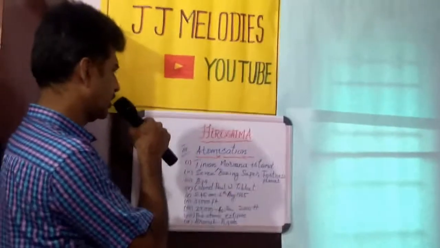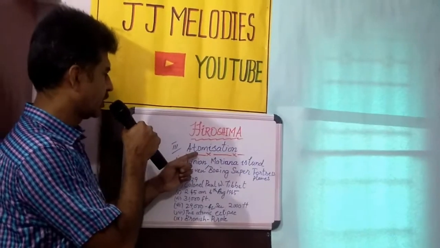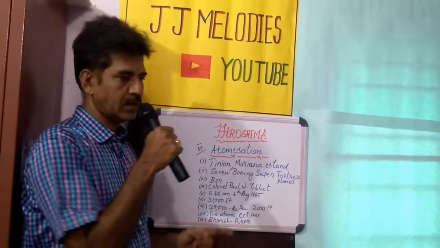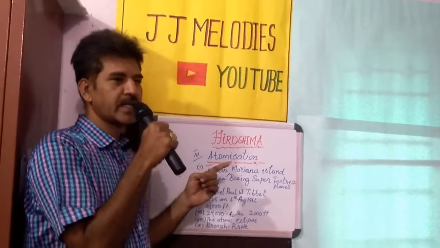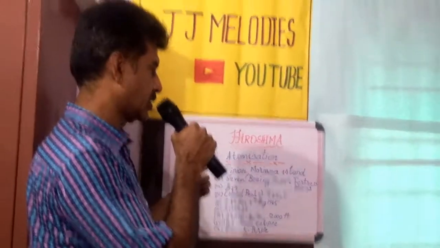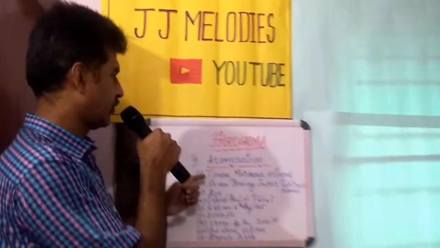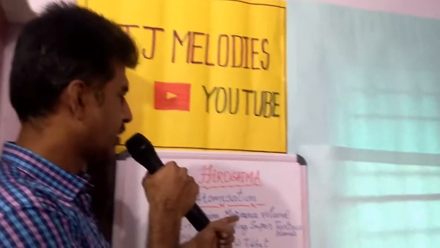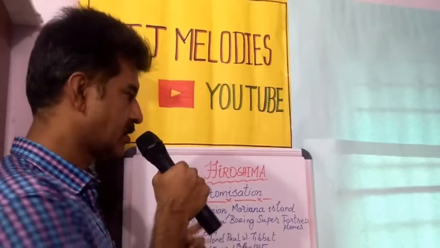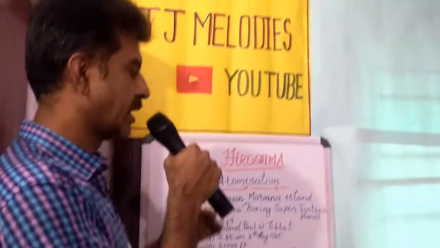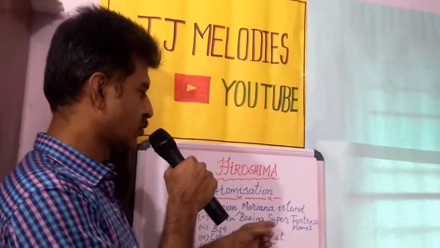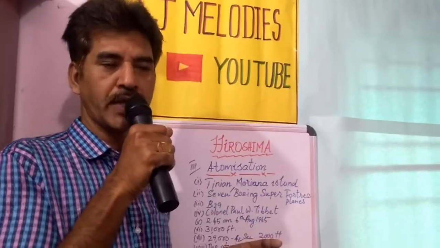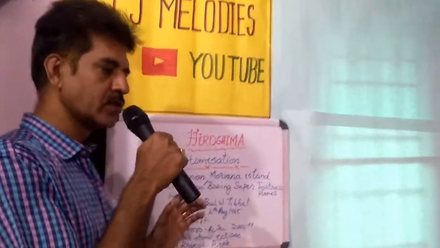Now we are going to see the third subtopic, atomization. The first point is where the aircraft took off from. The aircraft took off from Tinian, Mariana Island. This is the place where they had been getting ready to go. And they used 7 Boeing Super Fortresses for this operation, of which 3 carried